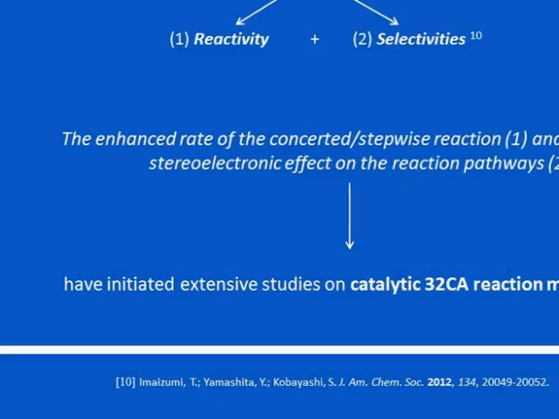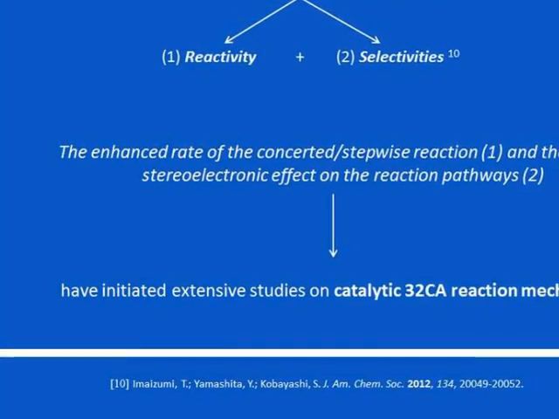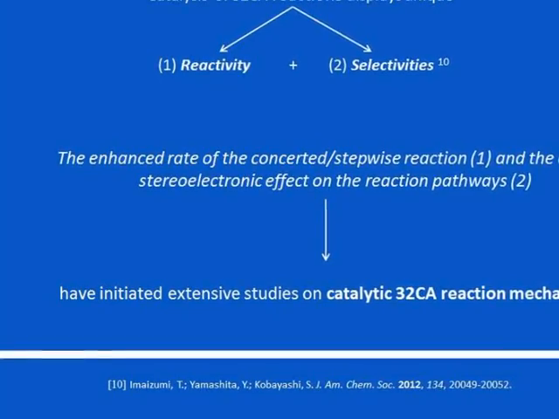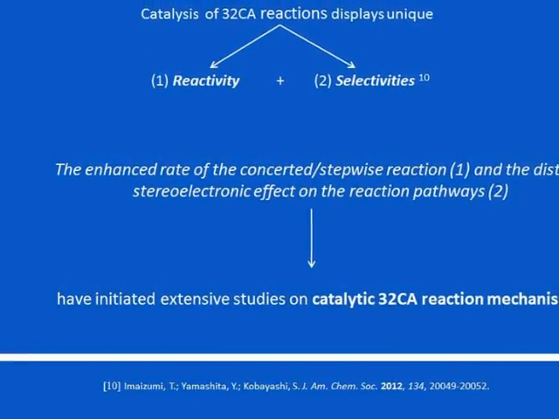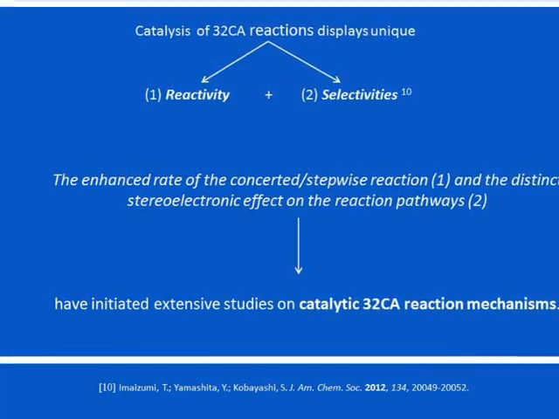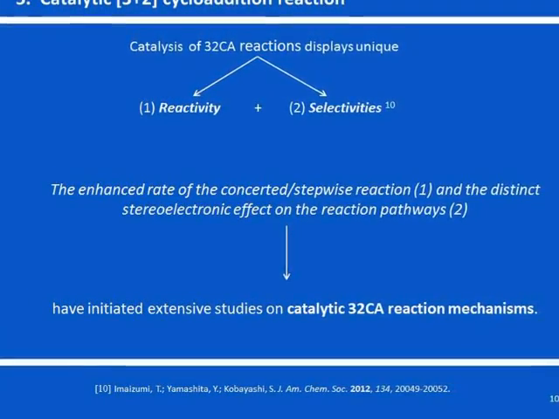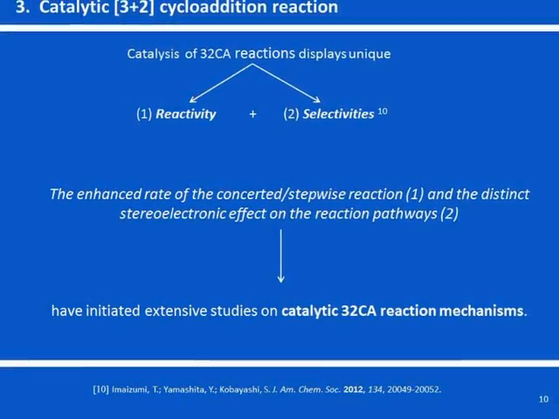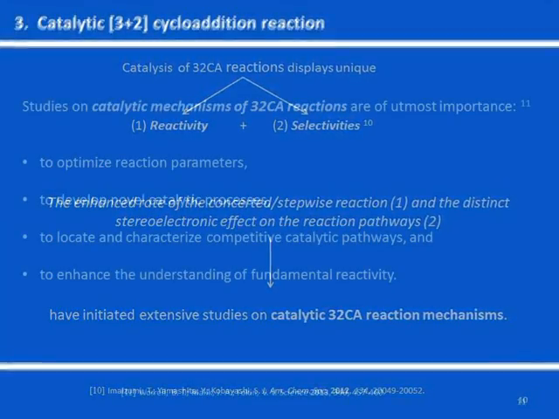The reactivity and selectivities are strongly influenced by the catalysis of 3+2 cycloaddition reaction. Due to the enhanced rate of reaction, as well as the distinct regioselectivity of the reaction, studies on catalytic 3+2 cycloaddition reaction mechanisms have been skyrocketing.